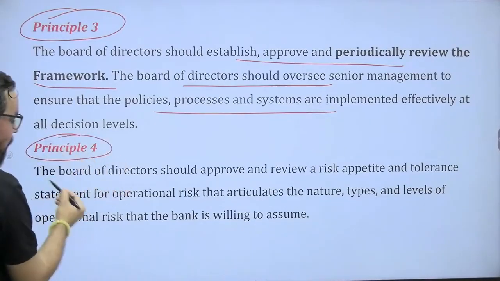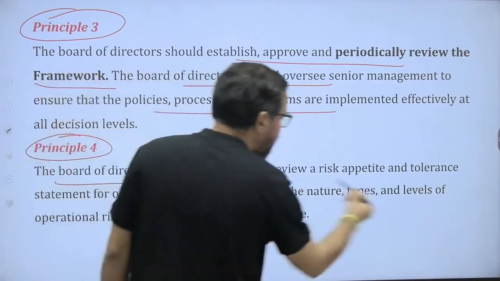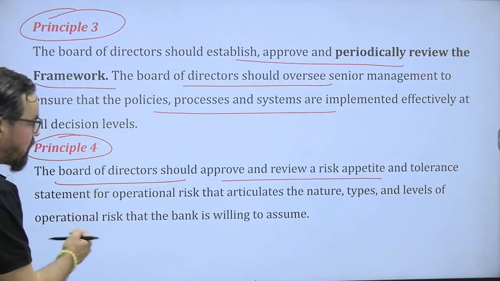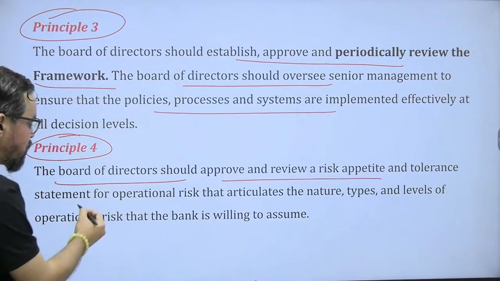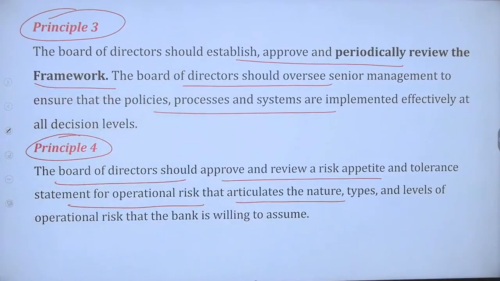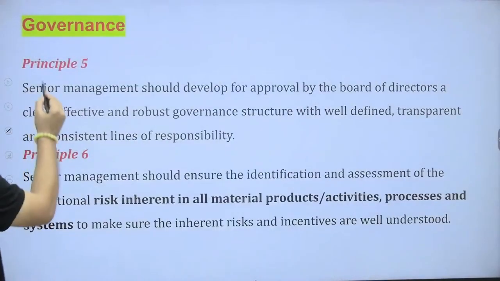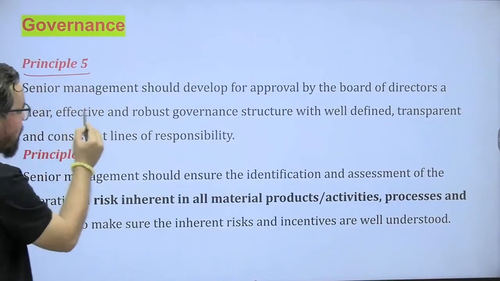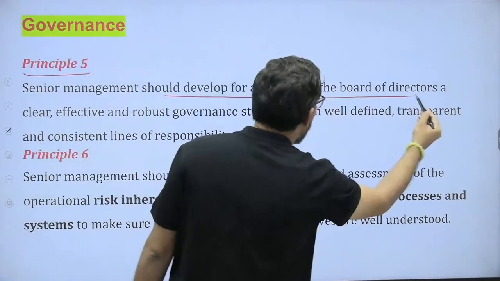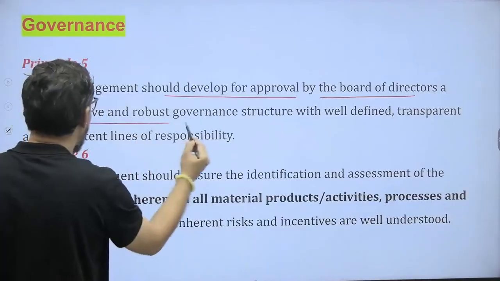Fourth one is the board of directors should approve and review the risk appetite and tolerance statements for operational risk that articulate the nature, type and level of operational risk that the bank is willing to assume.